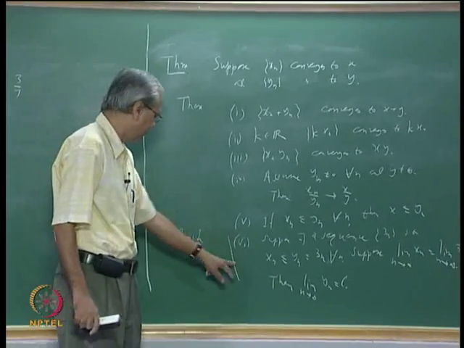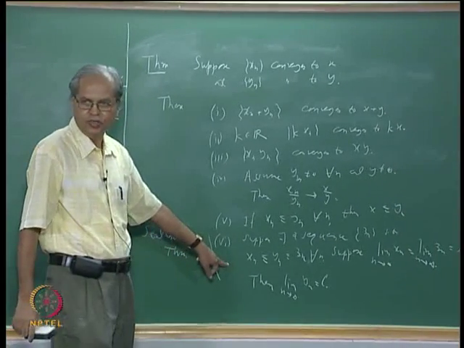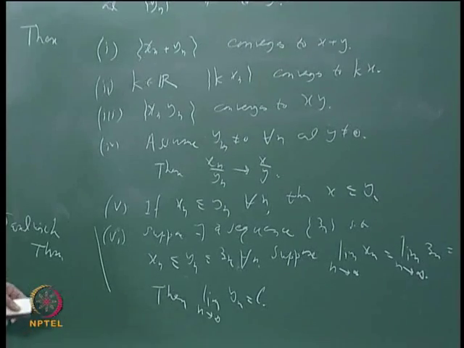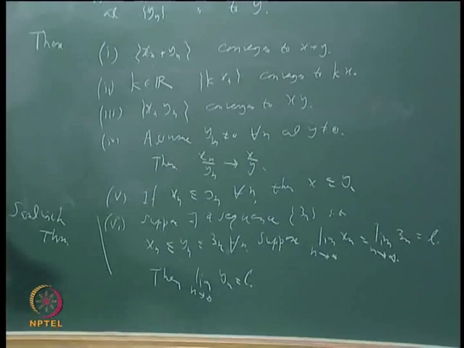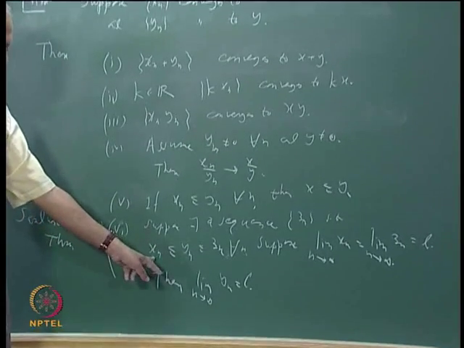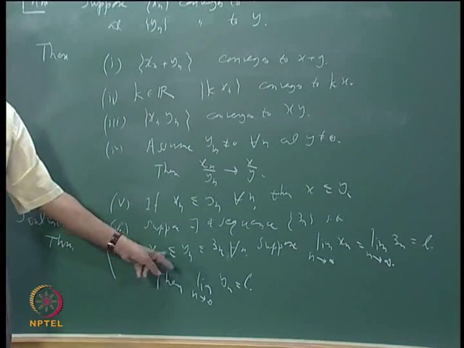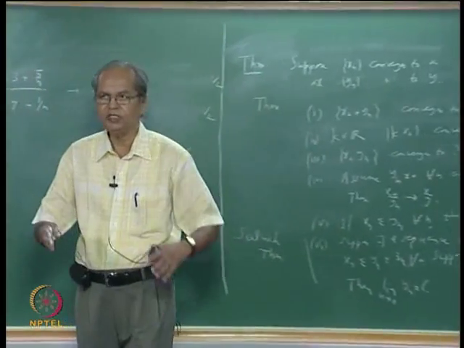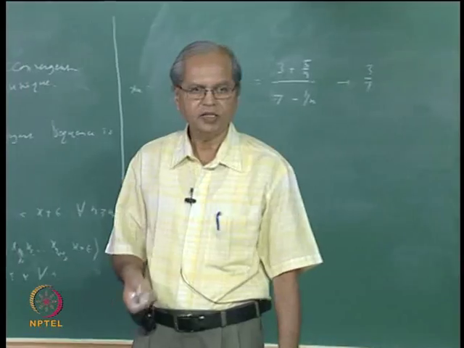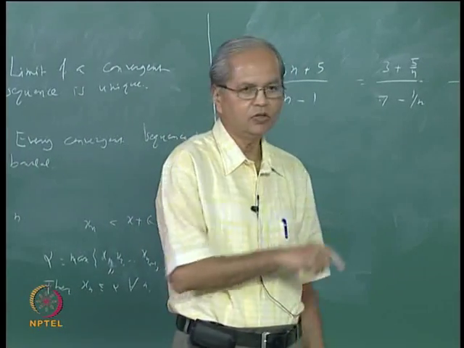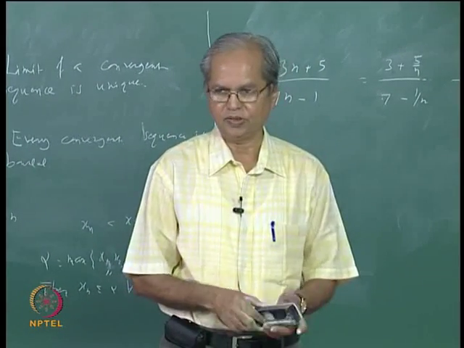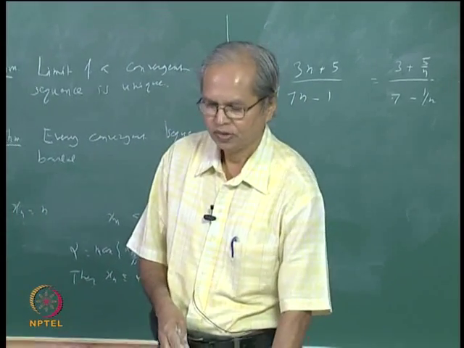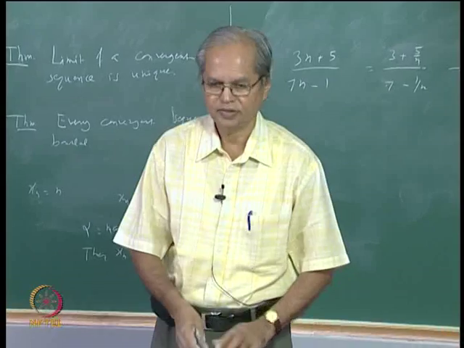In fact, this last thing, the sandwich theorem, is also very useful in showing that a certain sequence is convergent. For example, one of the ways of showing that a sequence is convergent is that you find two sequences, one smaller than or equal to it and one bigger than or equal to it, and show that those two sequences converge to the same limit, and conclude from that the sequence yn also is convergent and goes to the same limit. This is a very standard technique in showing that a sequence converges. We shall see some examples of that in the next class.